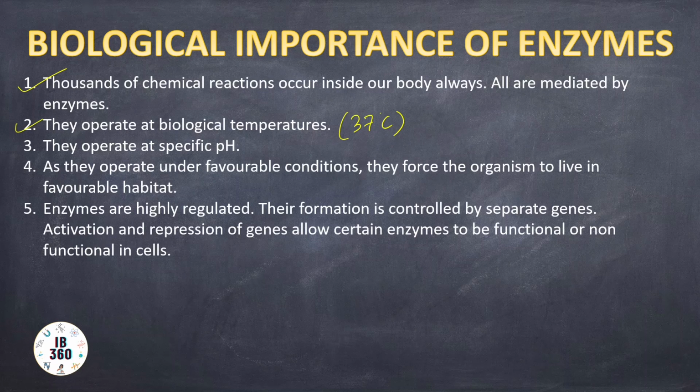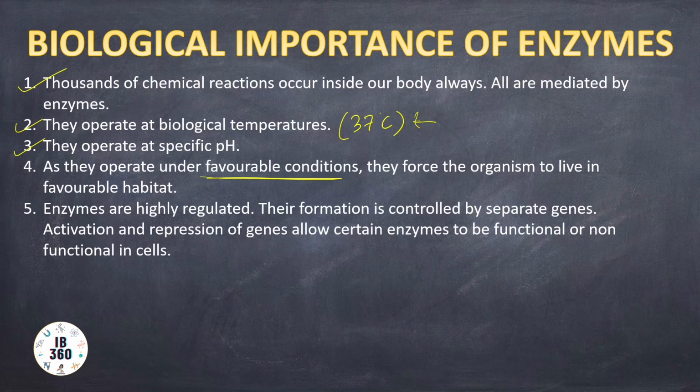We have a mechanism to regulate body temperature because enzymes are involved. Enzymes are very fussy about temperatures, about acidity, and they also require a specific pH. That is why there is different pH operating in different parts of the body for enzyme specificity. And as they operate under favorable conditions, they force the organism to live in a favorable habitat.